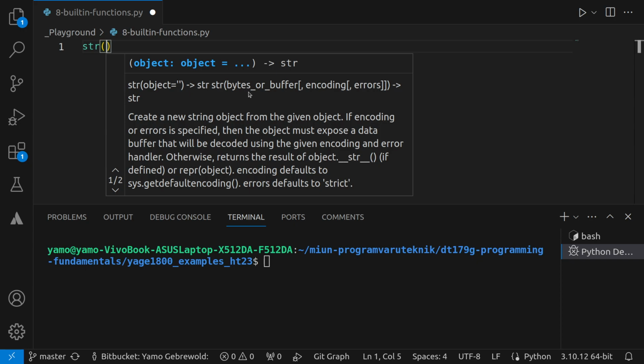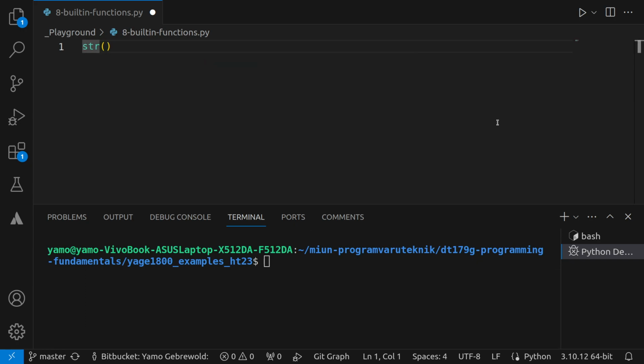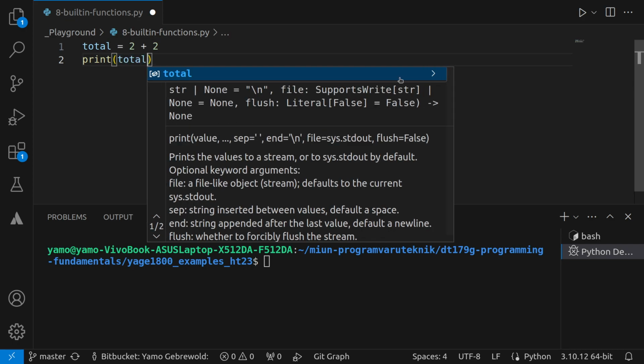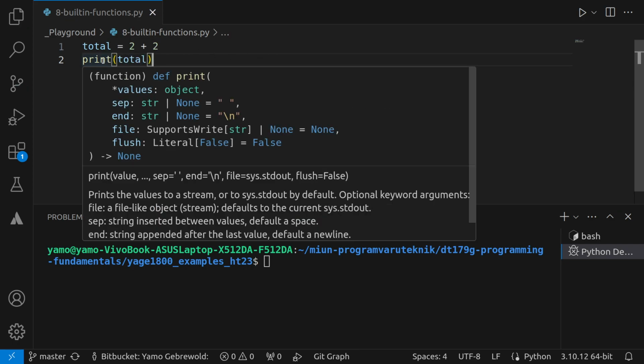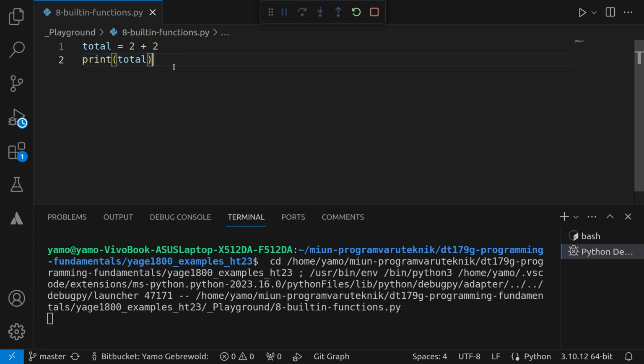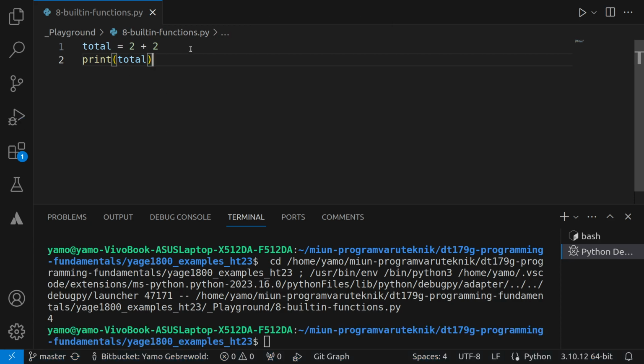What this does is that it creates a new string object from the given object. And you would say, okay, but why is that interesting? One thing would be that, for example, let's say we want to make an arithmetic operation. We want to add 2 numbers, right? So I'll say total is equal to 2 plus 2. And if I want to print this out, what do you think will happen? Is it possible to print out? This should be possible, right? Let's see. Yeah, so that is possible.